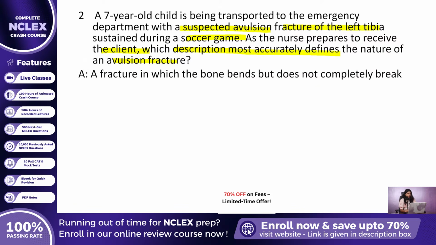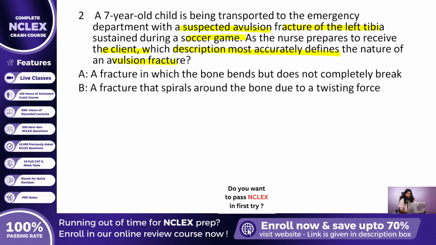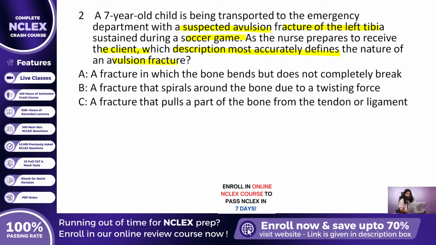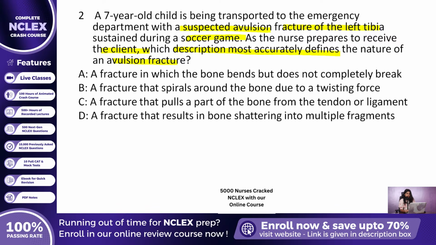Option A, a fracture in which the bone bends but does not completely break. Option B, a fracture that spirals around the bone due to a twisting force. Option C, a fracture that pulls a part of the bone from the tendon or ligament. Option D, a fracture that results in bone shattering into multiple fragments.